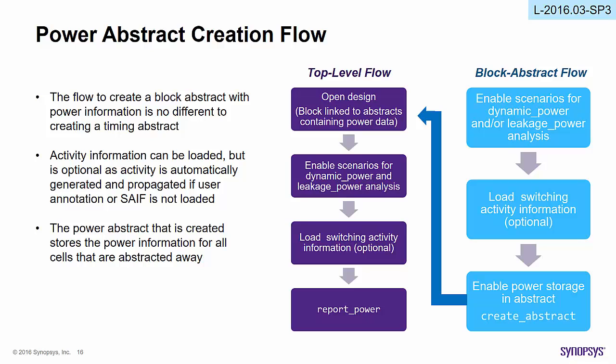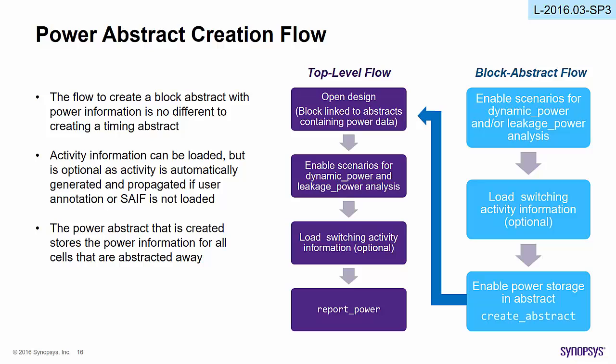Activity information can be loaded but is optional, as activity is automatically generated and propagated if user annotation or CIF is not loaded. Enable power storage in the abstract by enabling the app option before executing the create abstract command. After execution of the create abstract command, the power for all the cells which are abstracted away will be stored in the abstract.